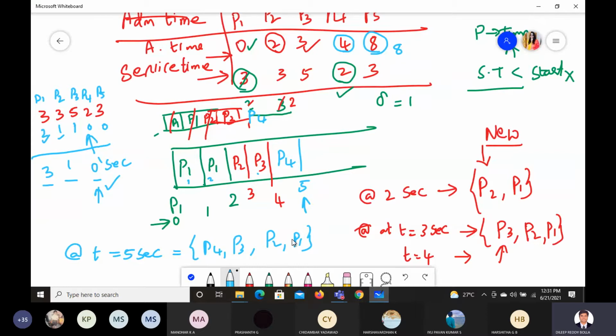We have to find out which one is less. Now see this one here, P2 and P1. These all things are there. Now which one has taken more time?